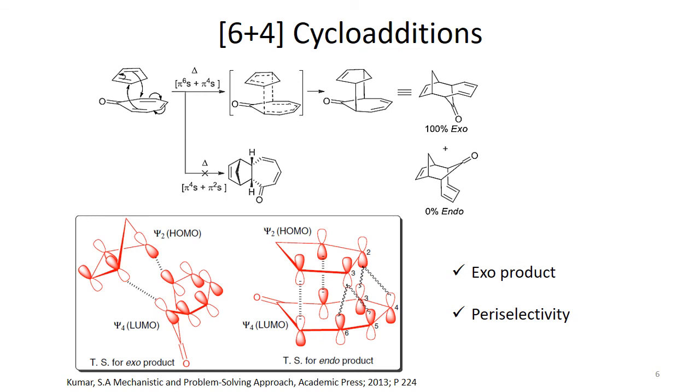So it means that the pericyclic reaction makes use of the longest part of such a system. In this case, the longest part of the system is the one that involves 6 carbons of the tropone molecule. So that's how periselectivity takes place.